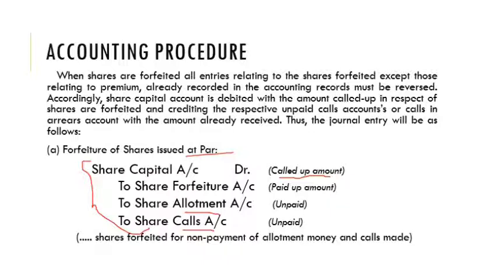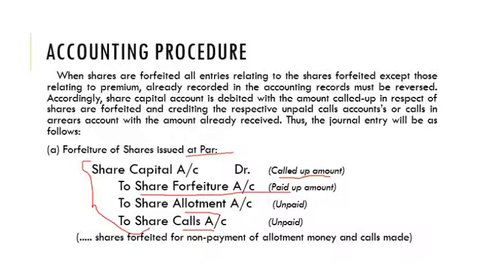Later, all paid up amount towards these particular shares will be transferred to an account called share forfeiture account. So share forfeiture account is credited with all paid up amount.